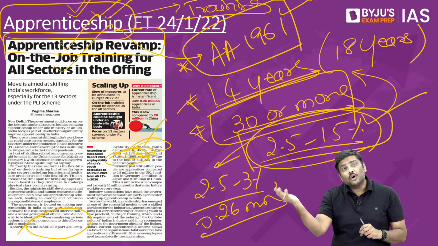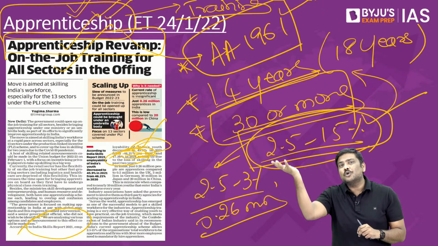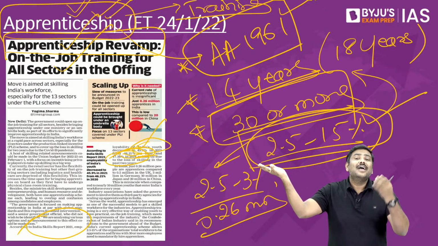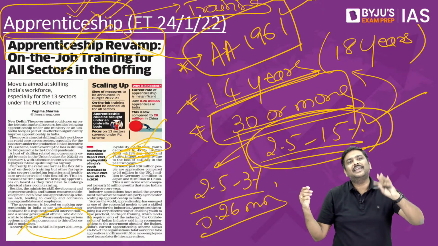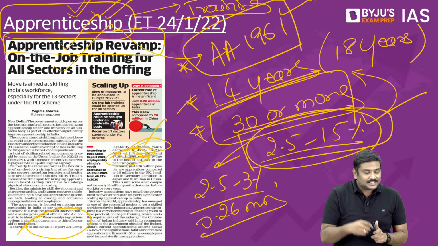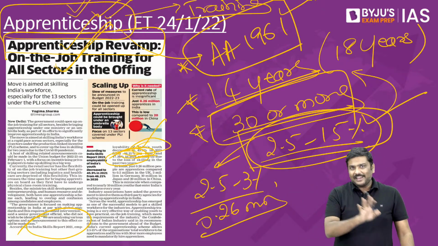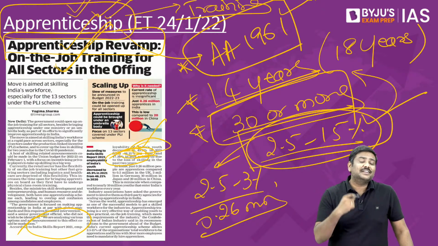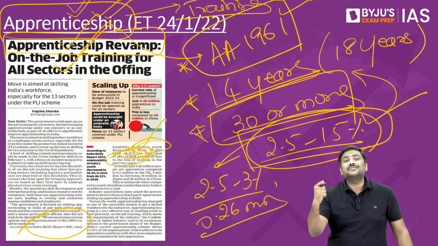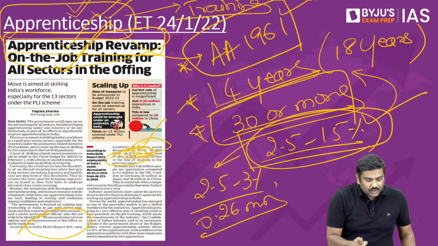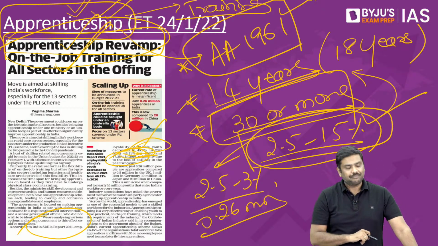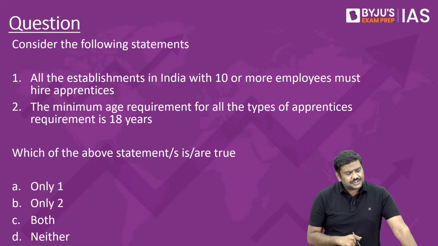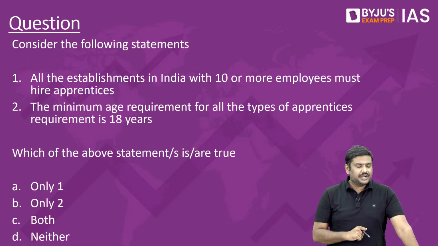So, on one side, the government wants to promote more and more manufacturing industries in India, and on the other hand, there is a problem with respect to skilled labor availability in the Indian market. So, that is the reason we can expect, again as per the article, certain very important reforms to be announced in the upcoming budget, only focused on revamping the apprenticeship programs in India. Done? So, this is a discussion. Based on this, a question here.